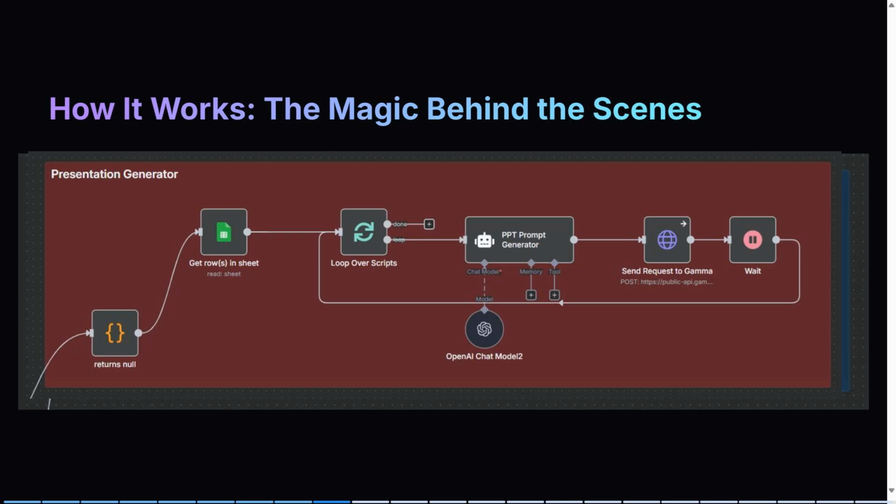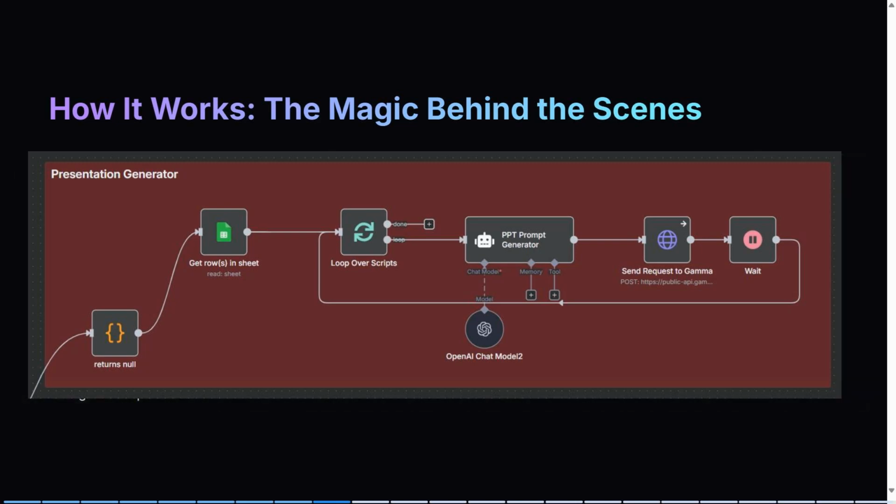Now comes my favorite part. After approval, the workflow uses Gamma AI to create professional slides for every lecture. Clean, modern, and perfectly aligned with your content. And on top of that, it even generates AI graphics that give your slides personality. So they don't just inform, they inspire.